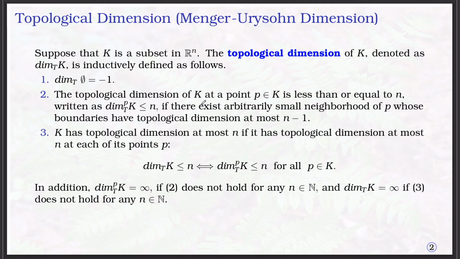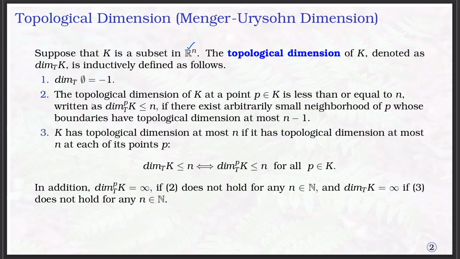There are different methods and different topological dimensions available. In this course we are going to discuss the topological dimension in the sense of Menger-Urysohn dimensions. Here, suppose that K is a subset of R power n. The topological dimension of K, denoted as dimension T of K, is inductively defined as follows. First, the topological dimension of the empty set is -1.